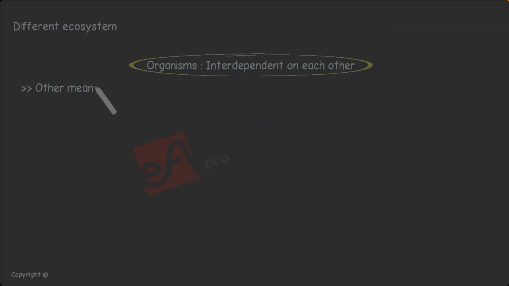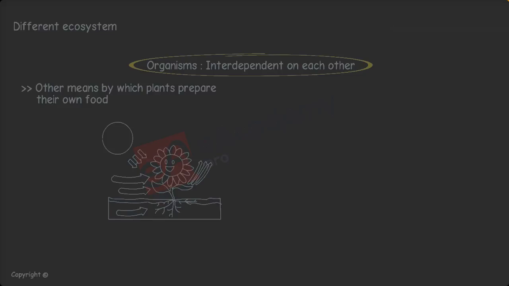Now let us see how plants prepare their own food. Plants need several things to make their own food. The Sun is the main source through which plants prepare their food. Plants get energy from sunlight and also get CO2 from the atmosphere.